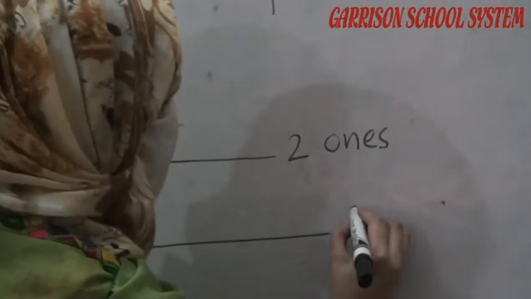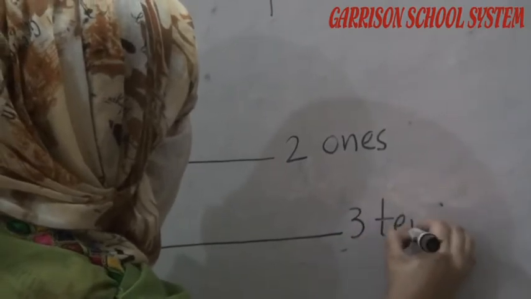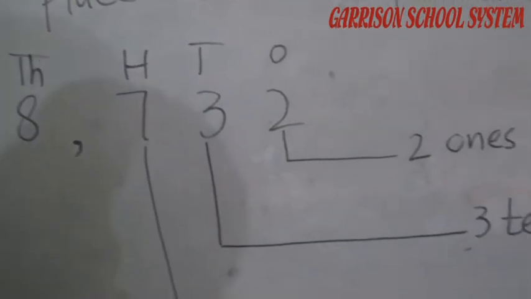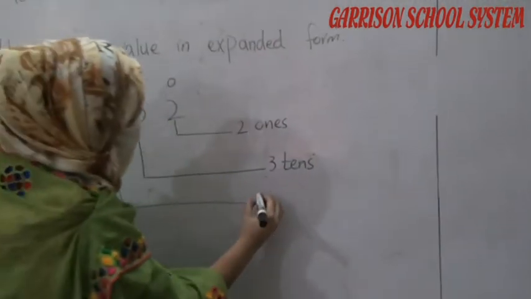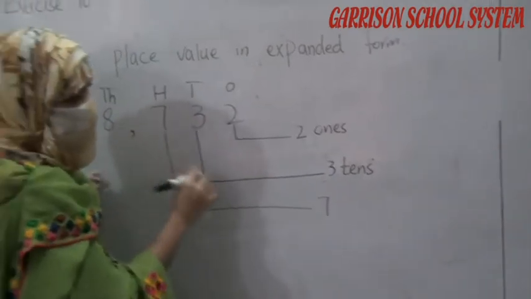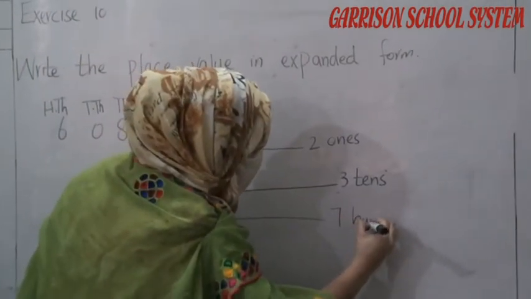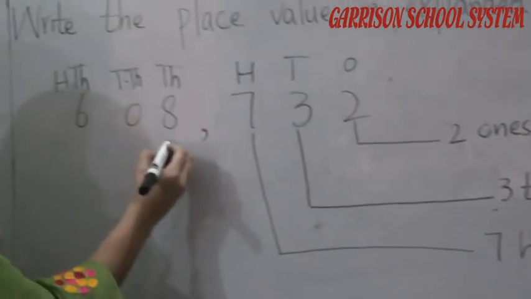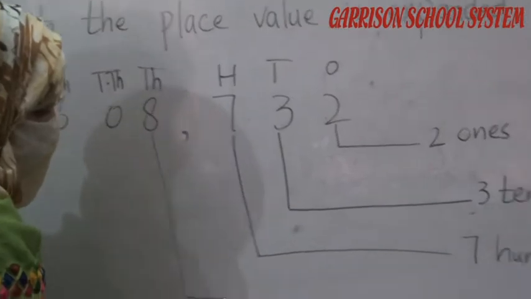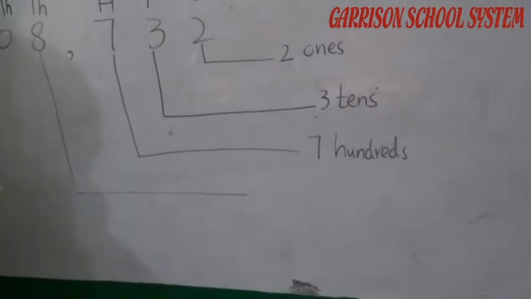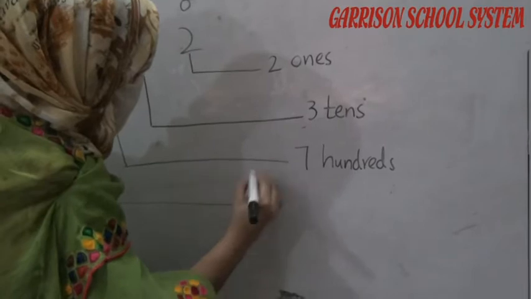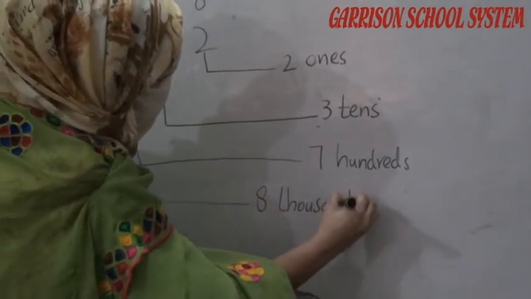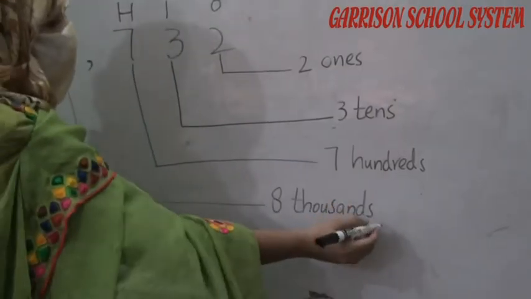Next number is 3, so 3's place value is 10, so what should we do now? We have to write 3 tens. Next number is 7 and its place value is 100, so we have to write here 7 hundreds. Understand? Next number is 8 and its place value is 1000, so we have to write 8 then its place value, thousands. This is the method of expanded form.